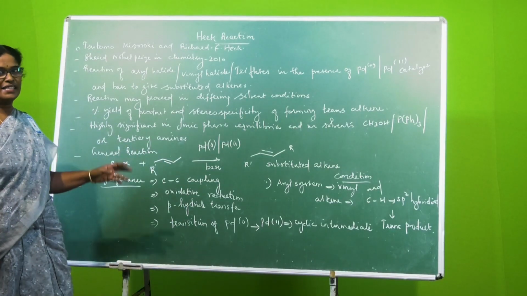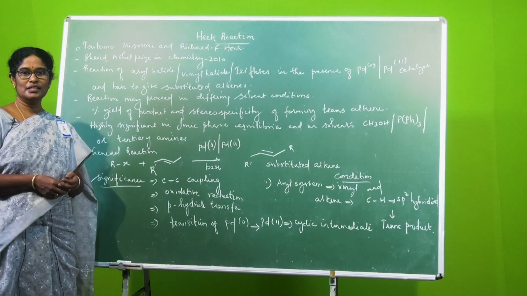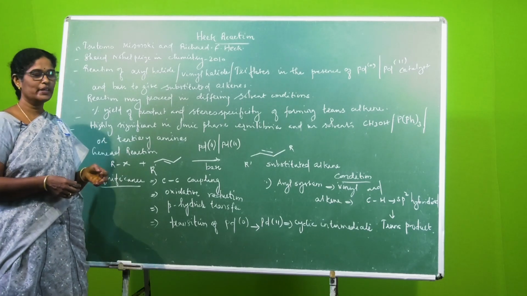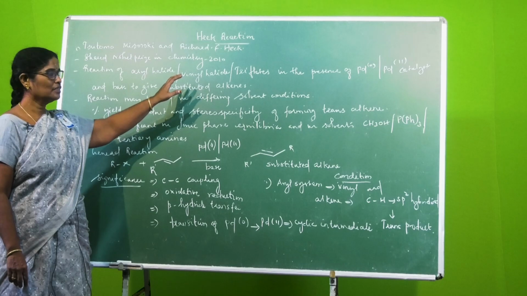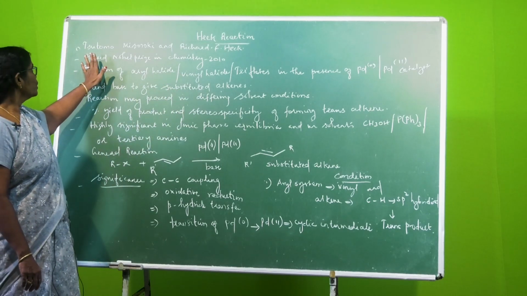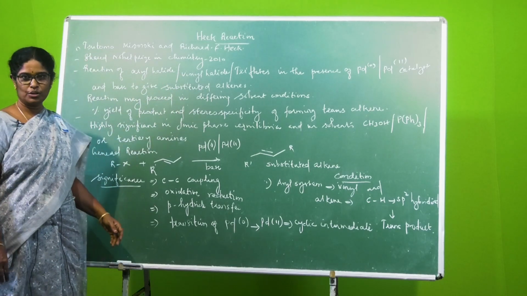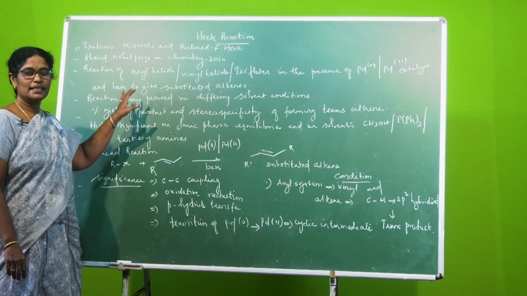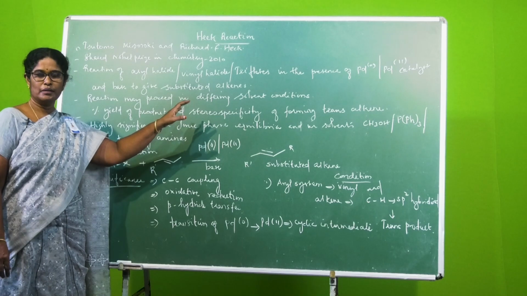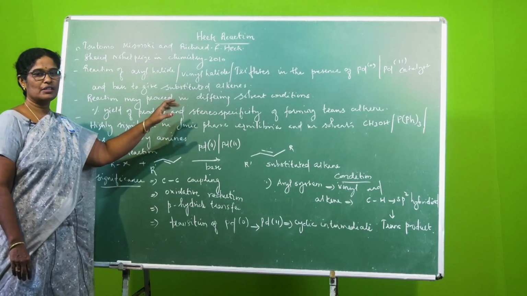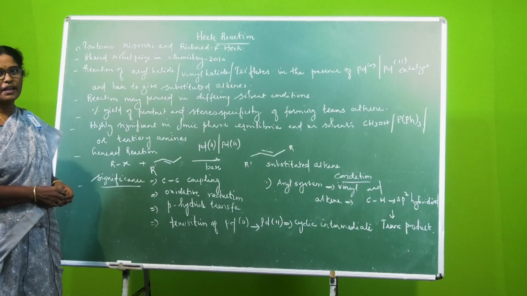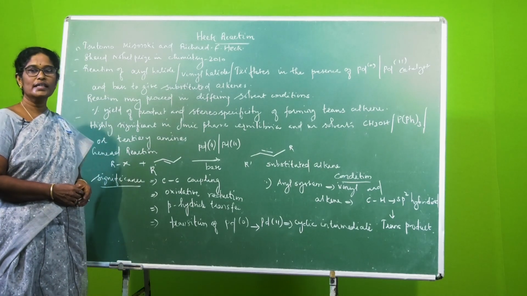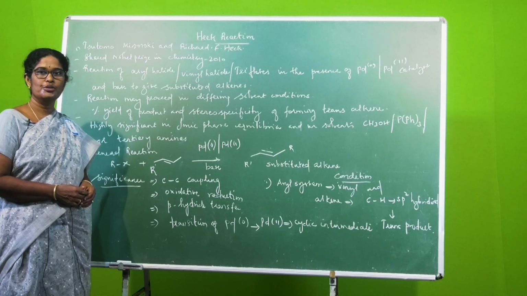Heck reaction is the reaction formulated by Richard F. Heck, who shared the Nobel Prize in Chemistry in 2010 with Tsutomu Mizoroki. This famous reaction, which involves the reaction between an aryl halide and an alkene in the presence of palladium, where the palladium transitions from the zero-valent to the bivalent state in the presence of a base, is referred to as the Heck reaction, and the product formed is a substituted alkene.